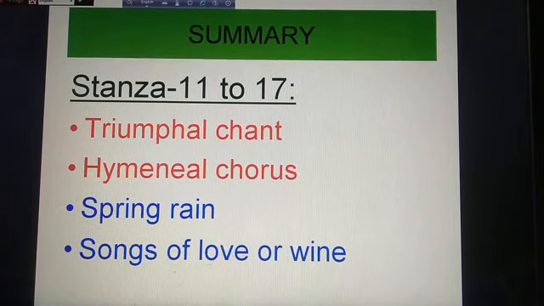Songs of love or wine, of morning, of marriage and victory in war are absolutely dull in comparison with the bird's song. The bird knows more about the mysteries of life and death than have been revealed in our life. That is the 11th to 17th stanza.